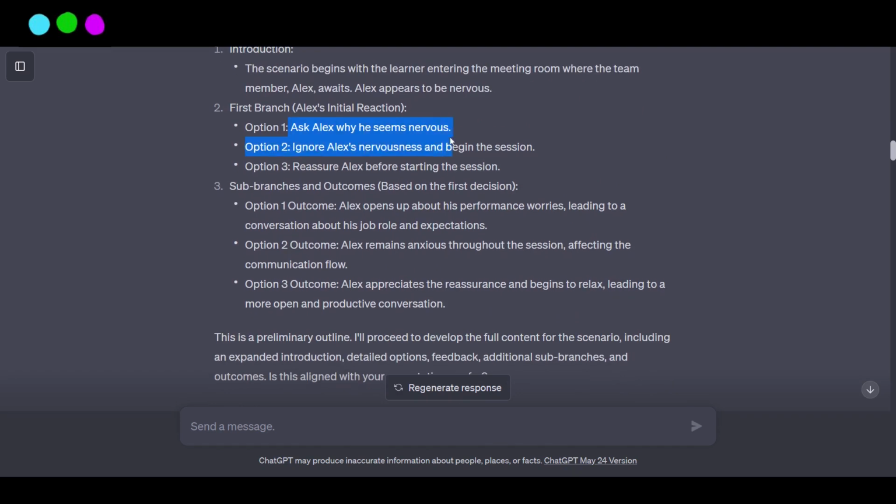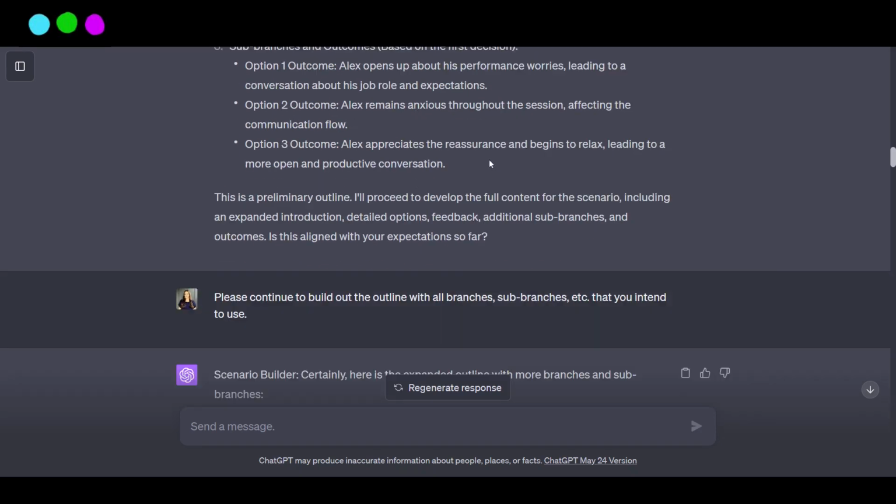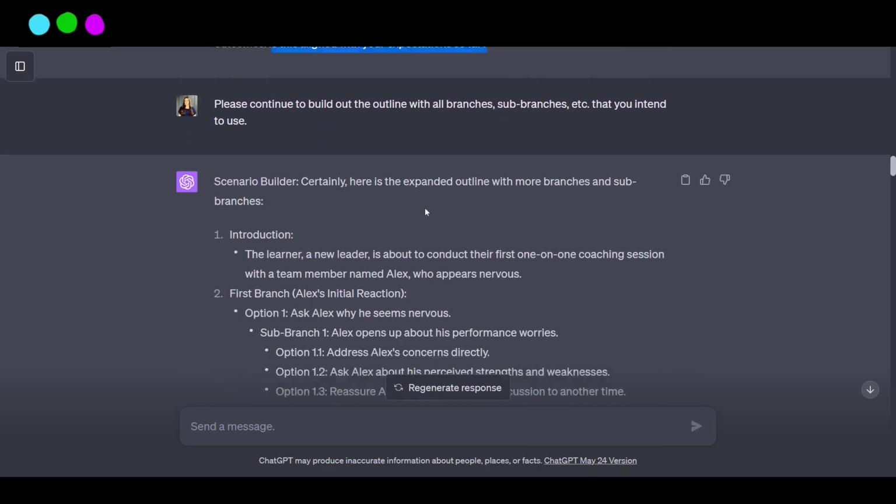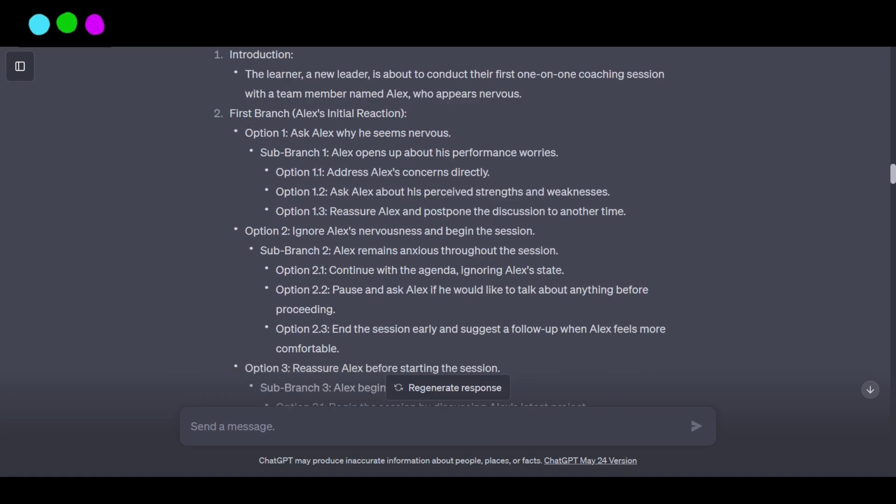I can make sure the options are the style that I want them, that they're aligned with what my needs are. And then ChatGPT asks, is this aligned with your expectations so far? So I have the opportunity to provide it feedback, get it to iterate and improve before we move forward in the process. And so here I respond, yes, it is. And it builds that outline out a little bit more.